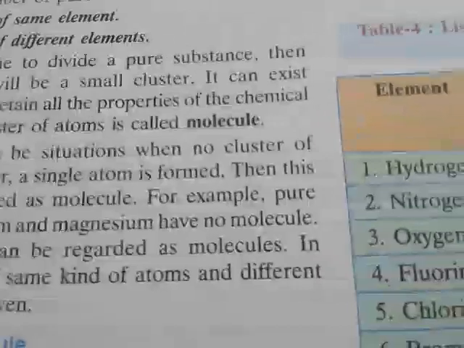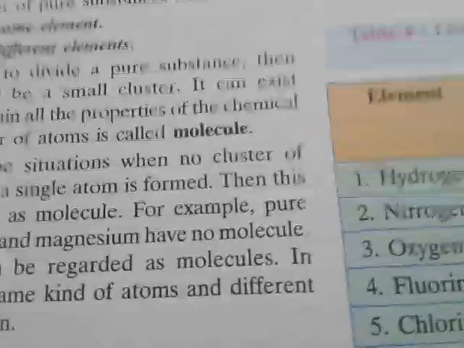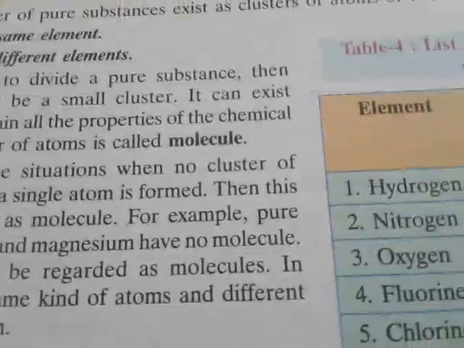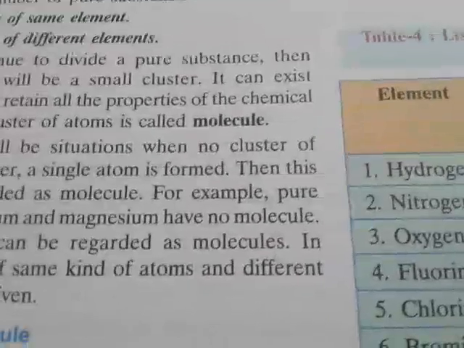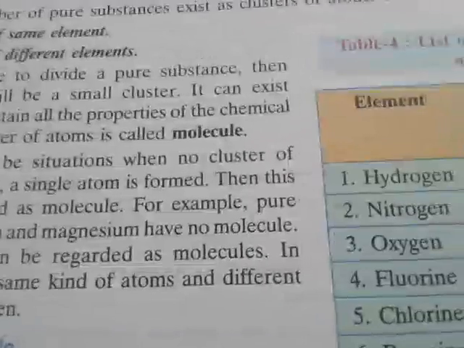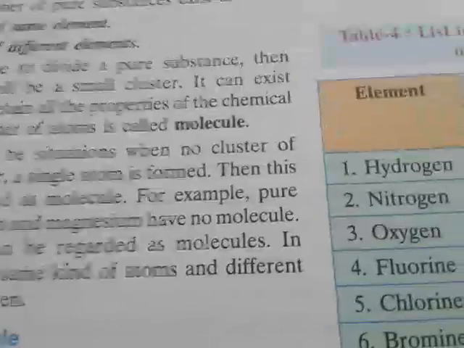They have the same element. In the case of different elements, suppose carbon dioxide, ammonia, that is NH3, phosphine, that is PH3, all exist with different kinds of elements and also act as molecules. So a molecule is the combination of the same element or different elements.